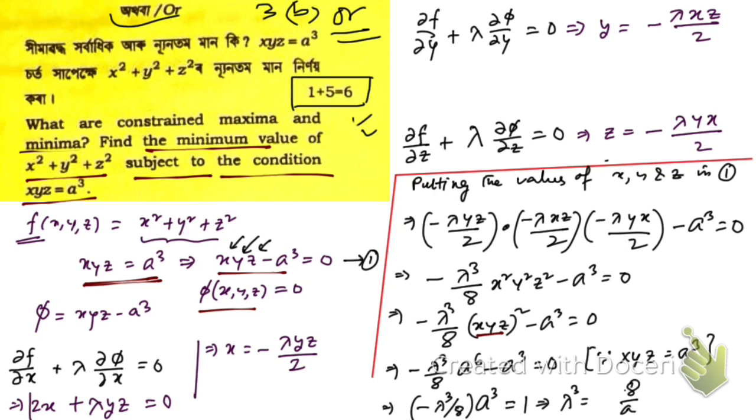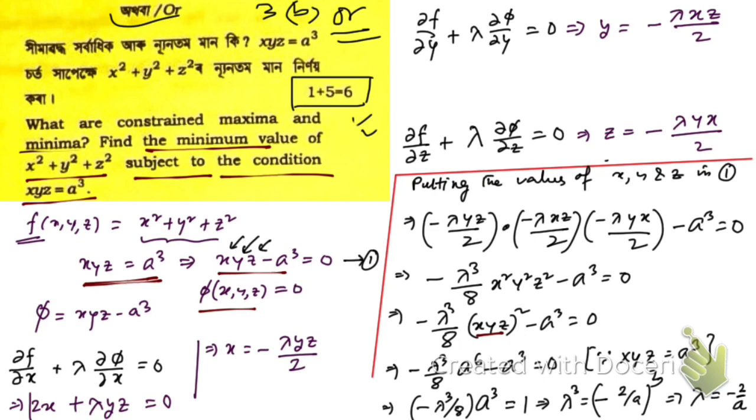Again if you simplify this, you're gonna end up getting lambda cube is equal to minus 8 by a cube, and it can be written this way, minus 2 by a whole cube. That means lambda is equal to, this is whole to the power 3, lambda is equal to minus 2 by a. So we have got the value of lambda.